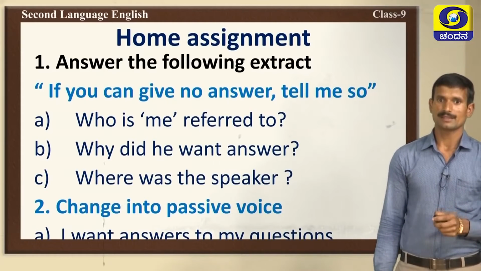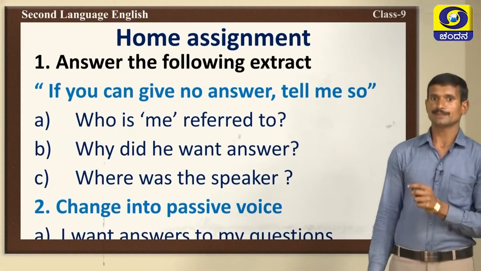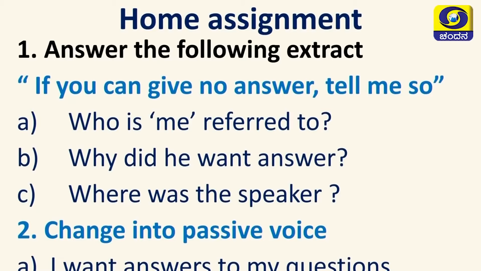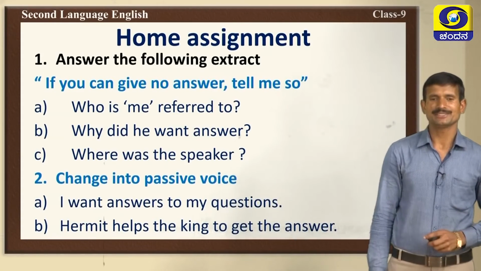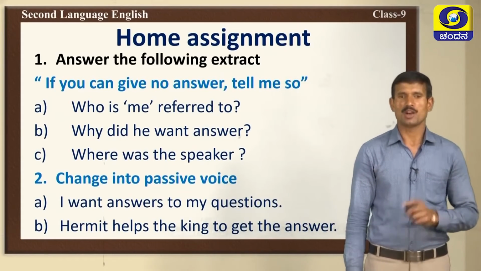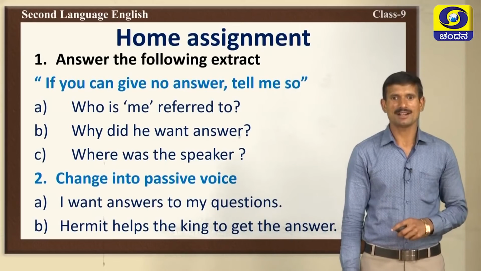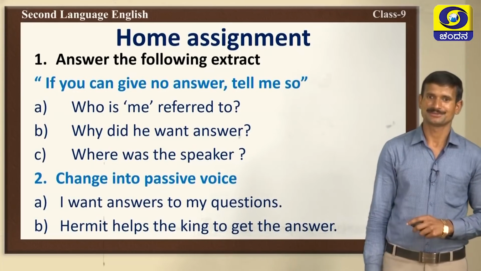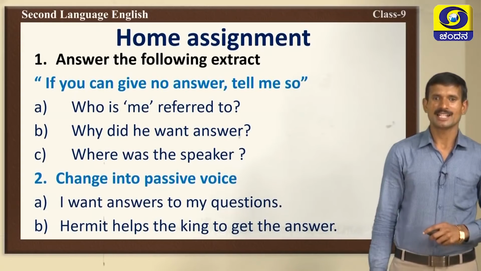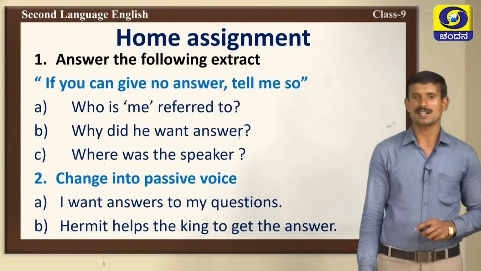Now, this is your home assignment. Take down. Answer the following extract. If you can give no answer, tell me so. These are the questions. Who is me referred to? Why did he want answer? Where was the speaker? Very good. The second question, change into passive voice. The first sentence is, I want answers to my questions. Next, the second one, hermit helps the king to get the answers.